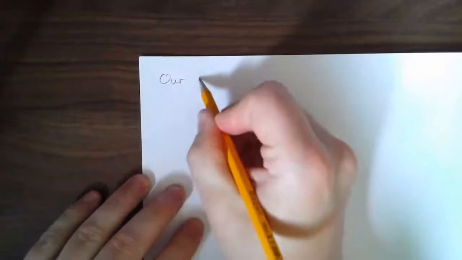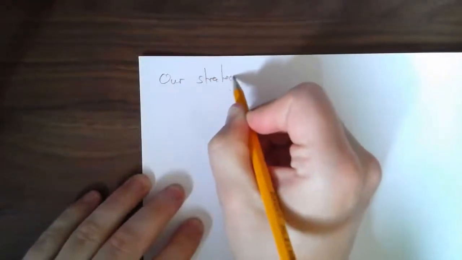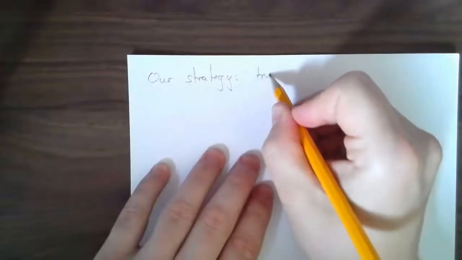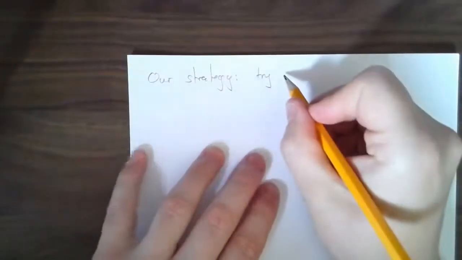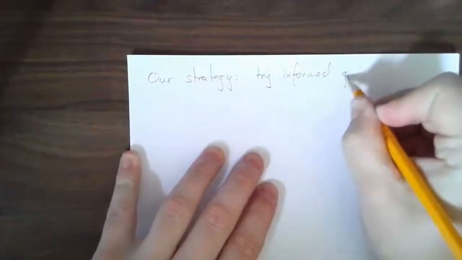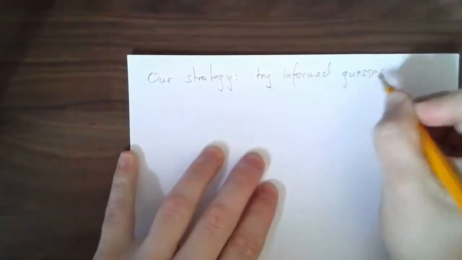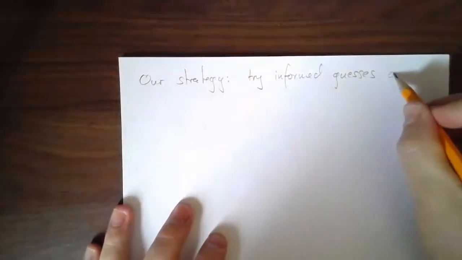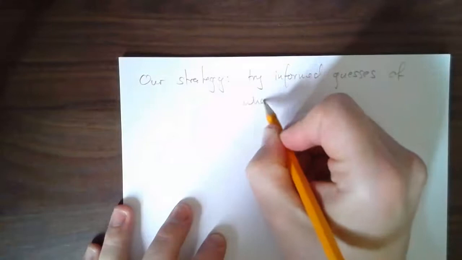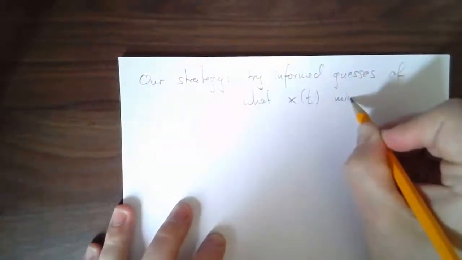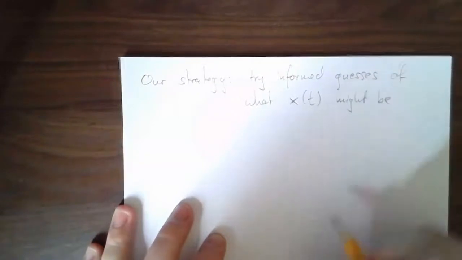So what's our strategy? Try, let's call them informed guesses of what x of t might be.